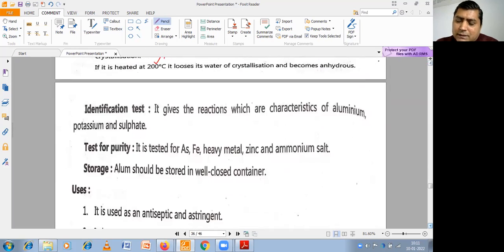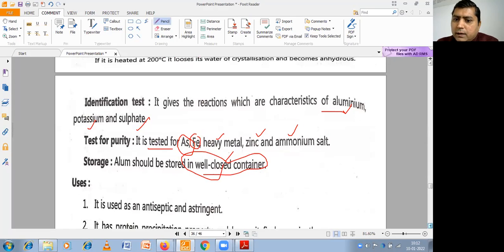Then identification tests: alum can be characterized by identification of aluminium, potassium, and sulfate. Then tests for purity: we can check for arsenic, ferrous, heavy metals, zinc, and ammonium salts. It should be stored in a well closed container because alum can absorb water.